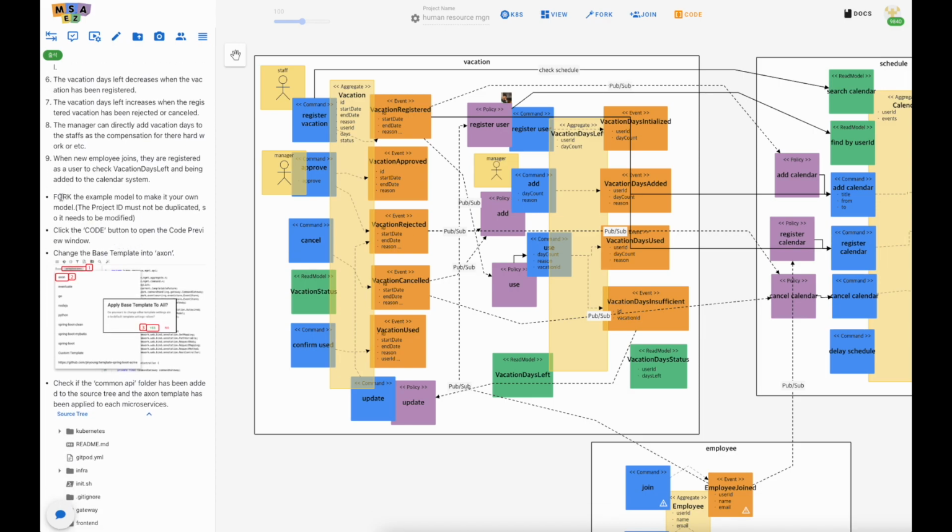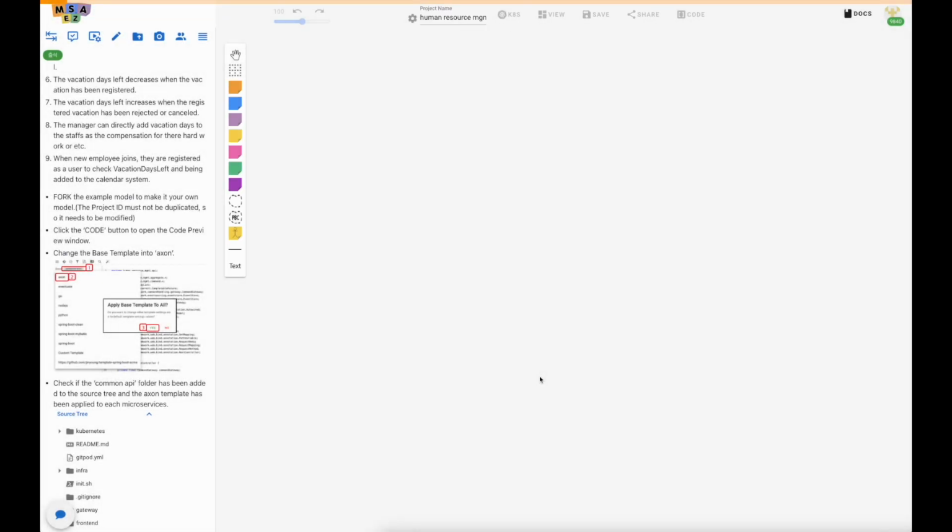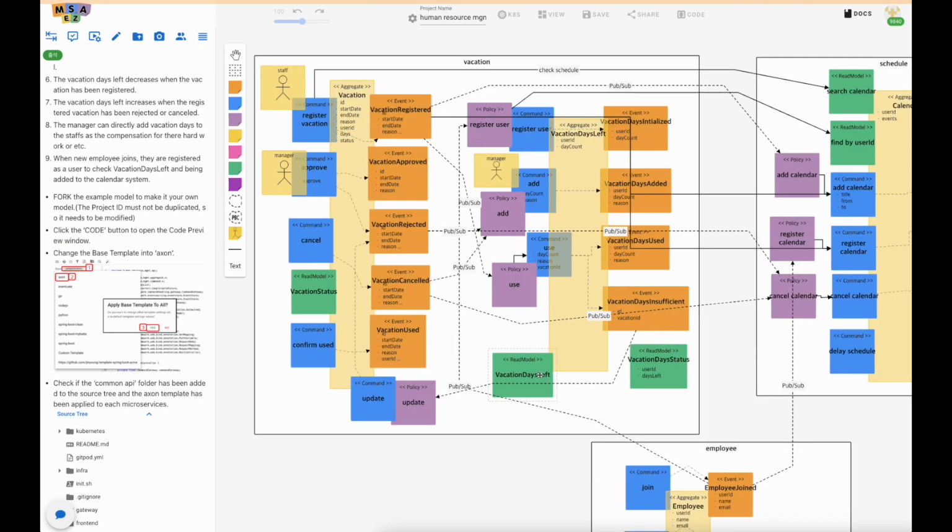we first have to fork this example model to our own one. So I'll click fork and put the date of today as March 9th today. So fork it. So as you can see, we can save our own model to modify, and we can change the code templates. So let's look at the codes.